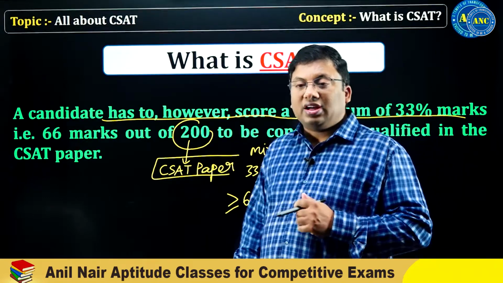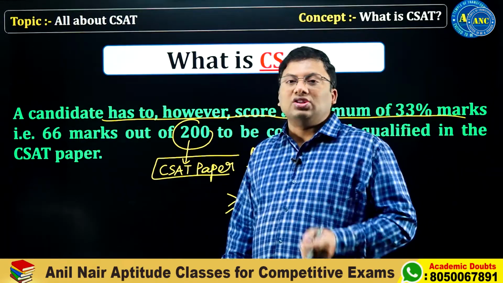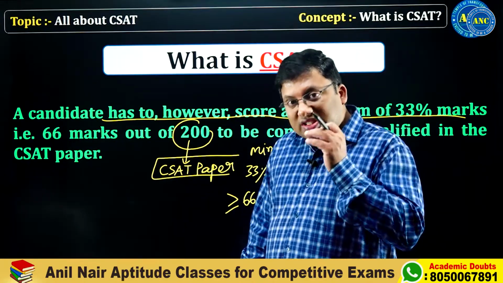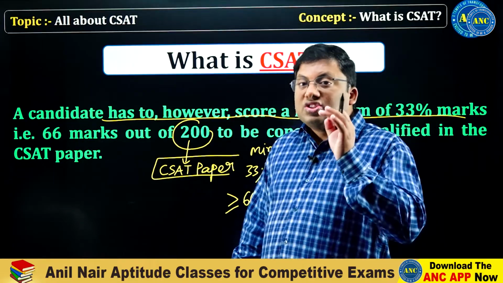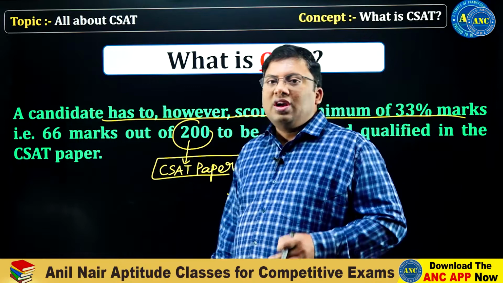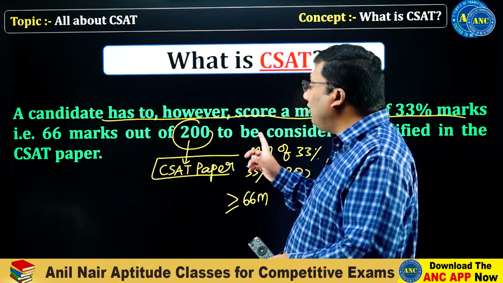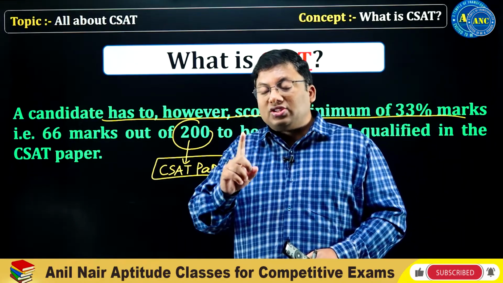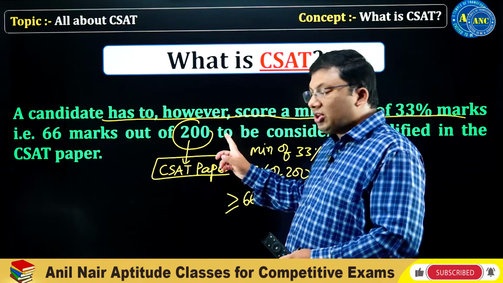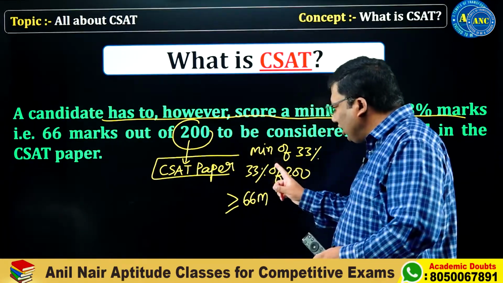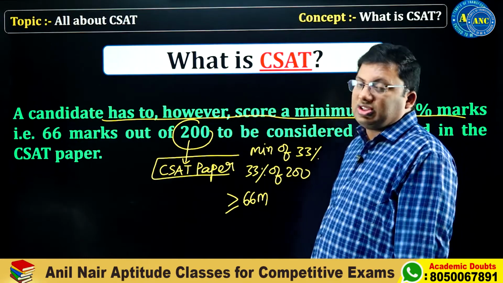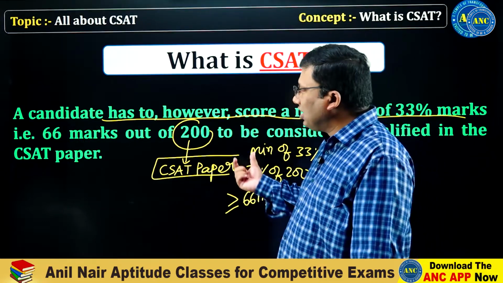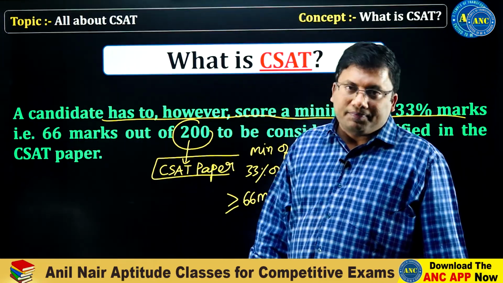In case a student gets 65 marks, he is out, he is not qualified. He gets 60 marks, he is not qualified. He gets 67 marks, he is qualified for the paper. CSAT, General Studies Paper 2, from 2015 became a qualifying paper. How much should a student get? He should get a minimum of 33% of the total marks. Total marks are 200, and 33% of 200 is 66 marks. So he is expected to get greater than or equivalent to 66 marks to qualify the CSAT paper.